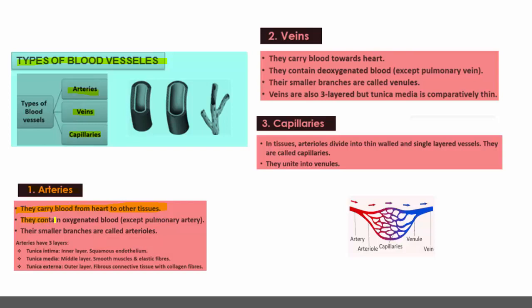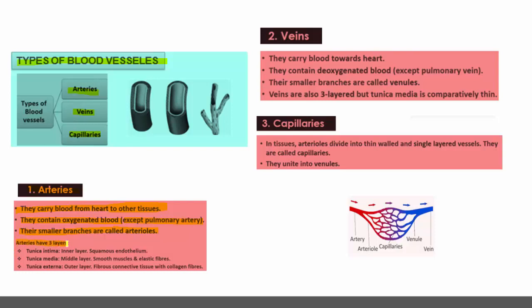They contain oxygenated blood with one exception, the pulmonary artery. Their smaller branches are called arterioles. This is the point to concentrate on to solve the MCQs.